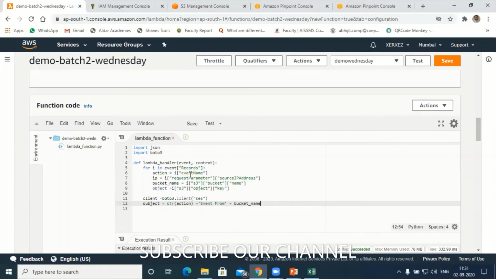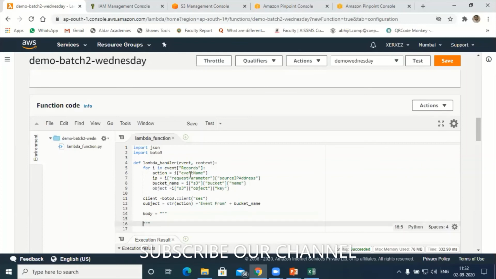Now next the body comes, the body of the email. Body equal to, here I'll use 3 parameters with colon. First, let's write some HTML code.